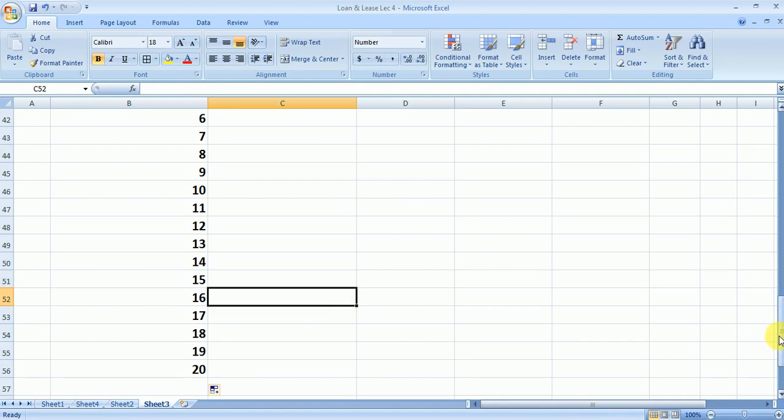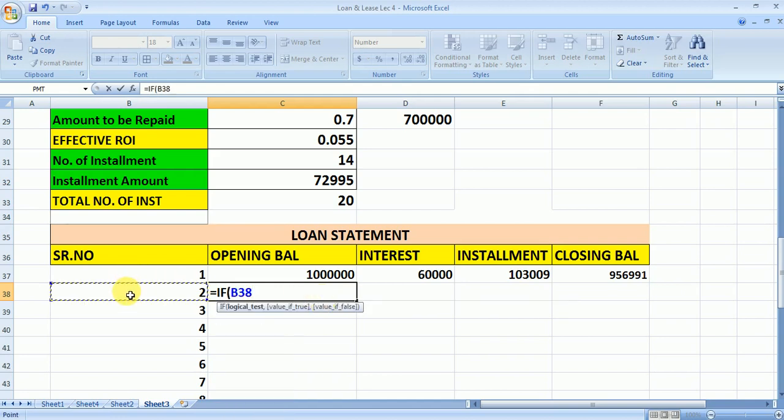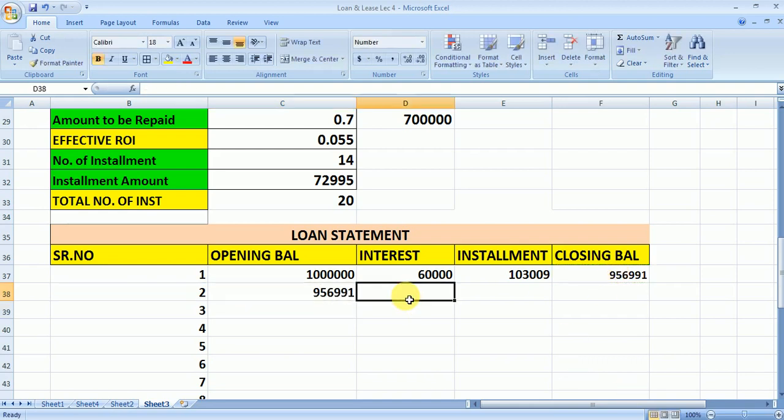Fine. Now in the opening balance again I am going to use the garbage cleaning. So is equals to if this serial number is blank, then it should be blank, otherwise opening balance will be equals to closing balance. So this. Fine. Now for the interest, what you can do, you can simply drag this cell to the second cell और apply garbage cleaning here.